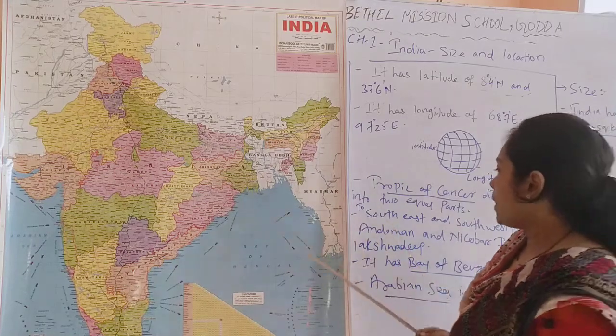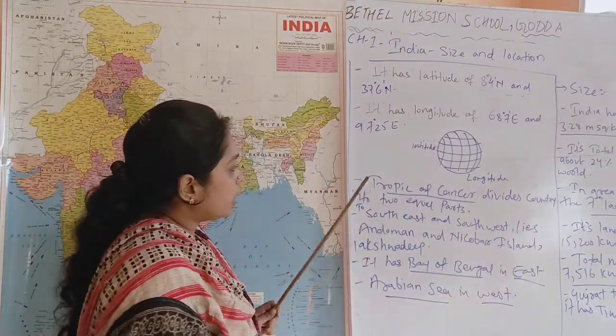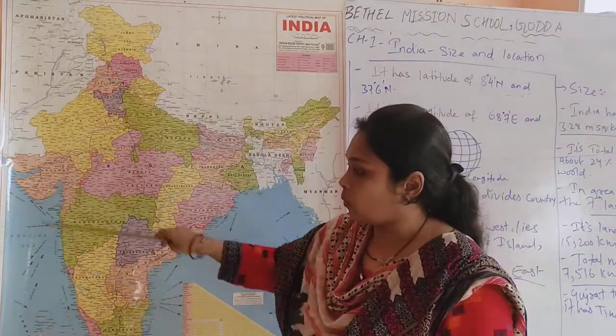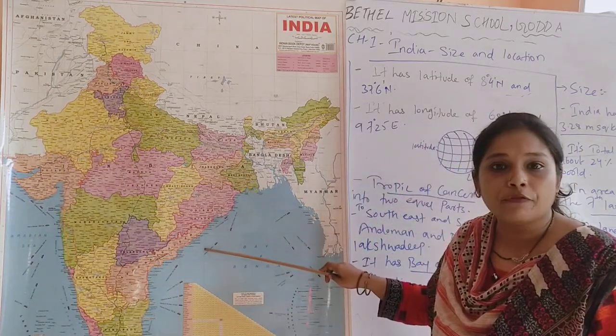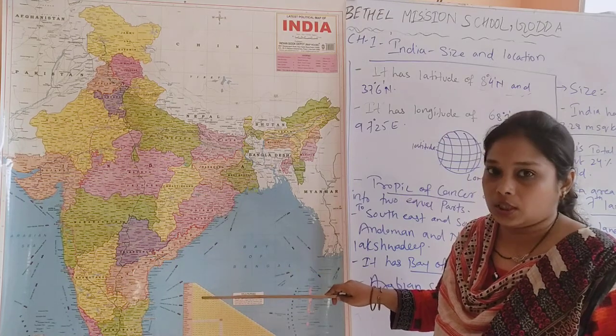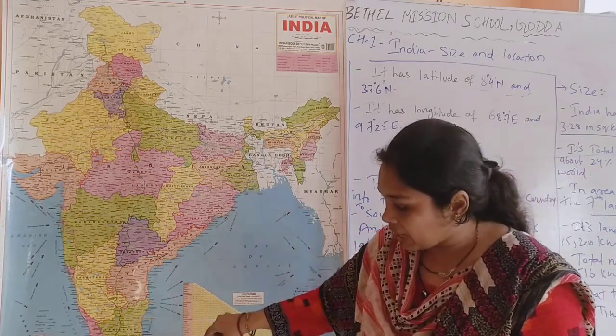Okay. Then over here you can see in the southern western part and southern eastern part, there lie different islands and oceans. Like over here in the southern part we have the Indian Ocean.